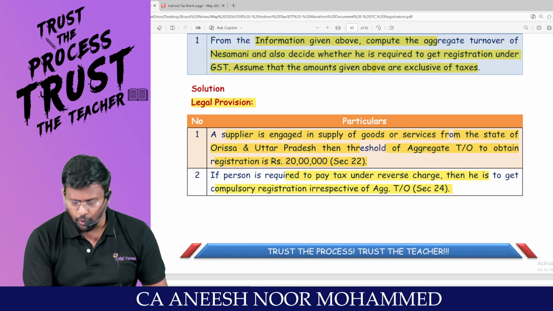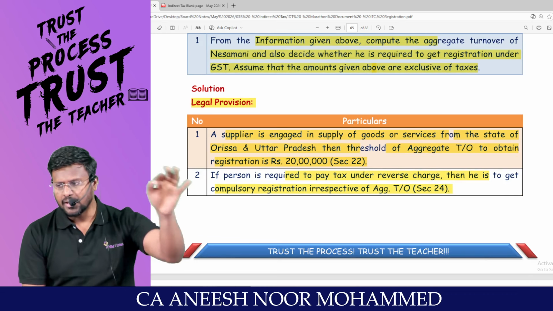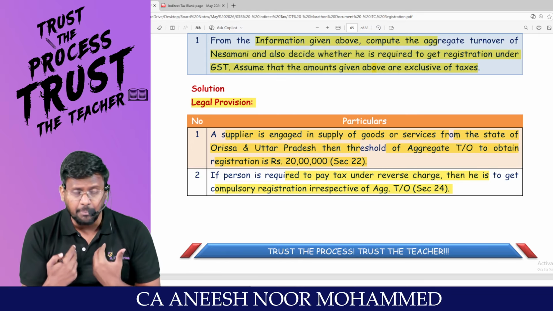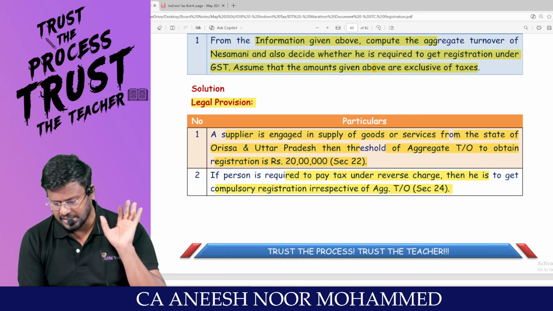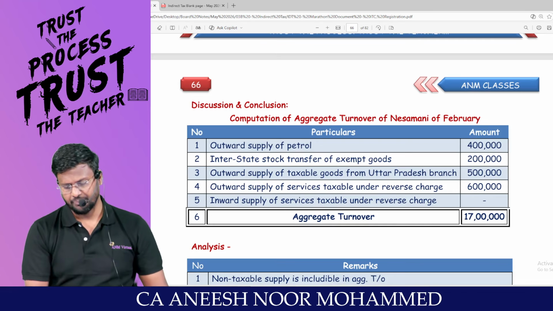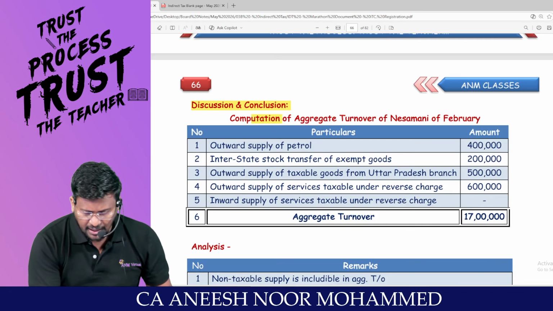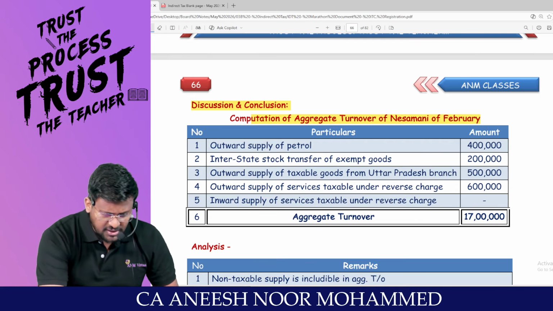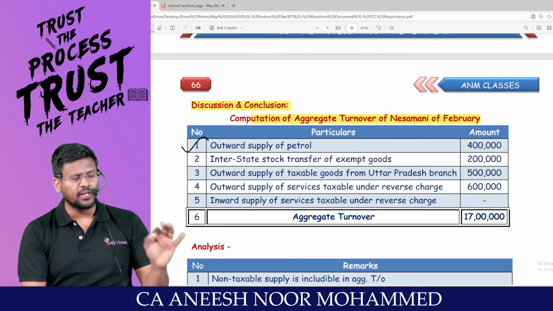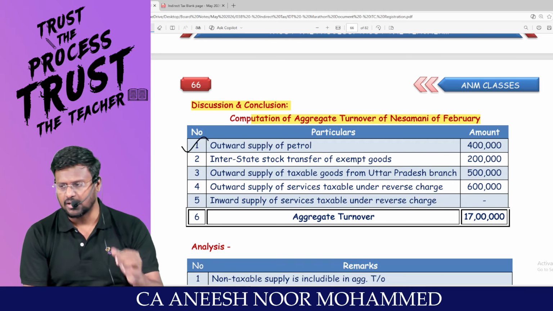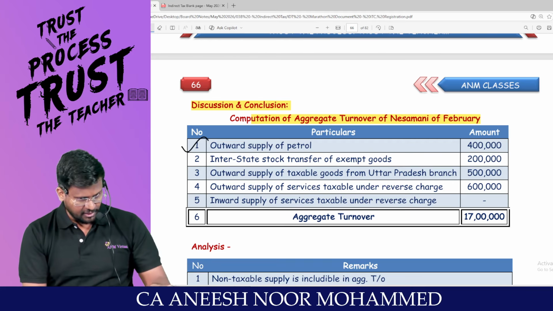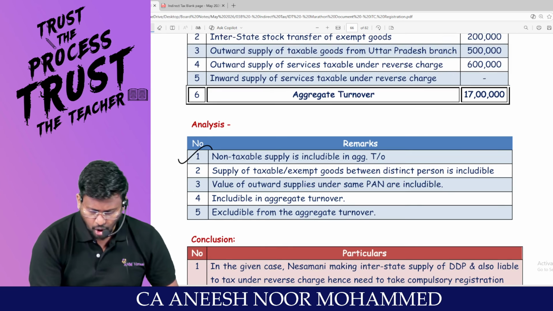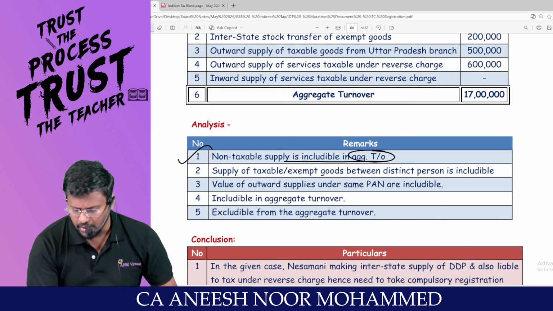Because section 24 is saying that for inward supply on which tax is liable to be paid on reverse charge basis, the recipient is the person who is liable to pay the tax. It is compulsory registration. So we are going to calculate the aggregate turnover of Nesamani for the month of February. Outward supply of petrol, will you include it in the aggregate turnover? Yes, because it's a non-taxable supply. And exempt supply includes what supply? Non-taxable supply. So non-taxable supply is included in the what turnover? Aggregate turnover.